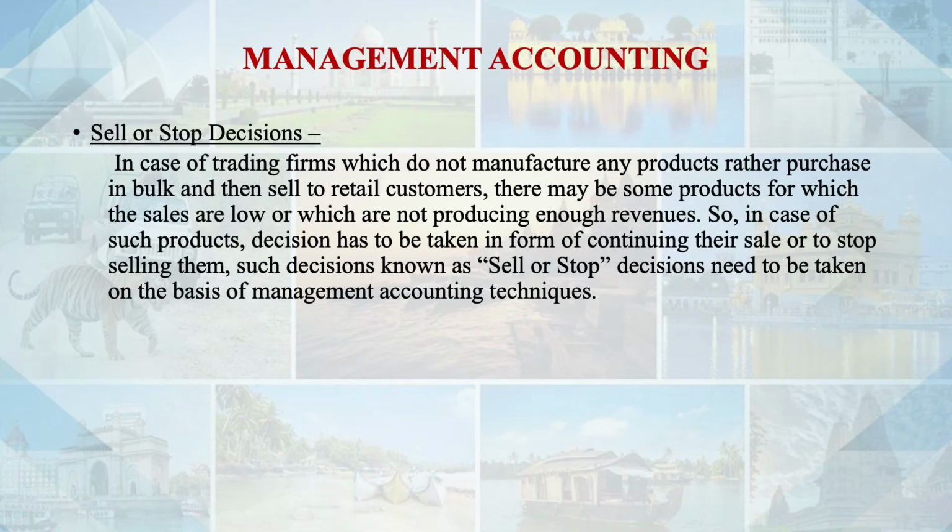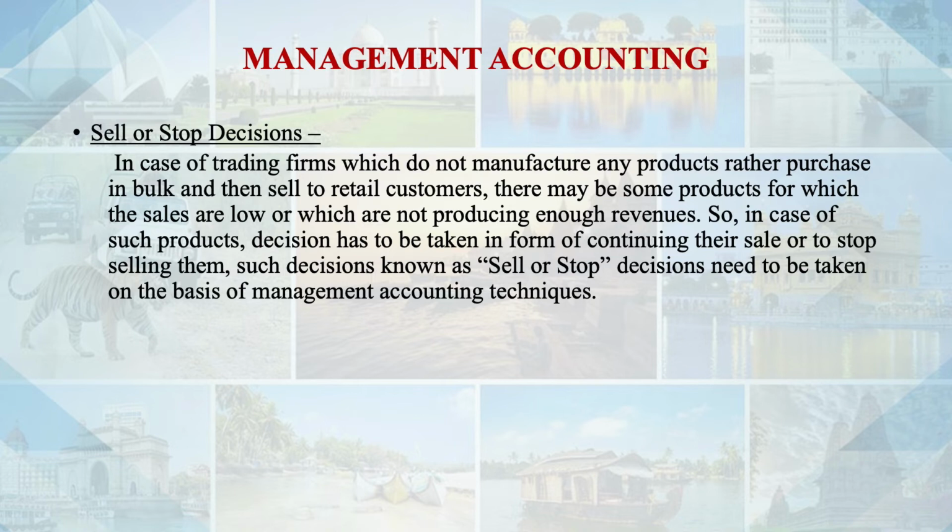Another decision can be sell or stop. Means there can be a stage in the business when a product is not producing enough profits or it is not generating enough revenue. So there need to be a decision whether we need to keep selling this product or we need to stop selling this particular product. We have seen the example from various organizations where some products are being discontinued.